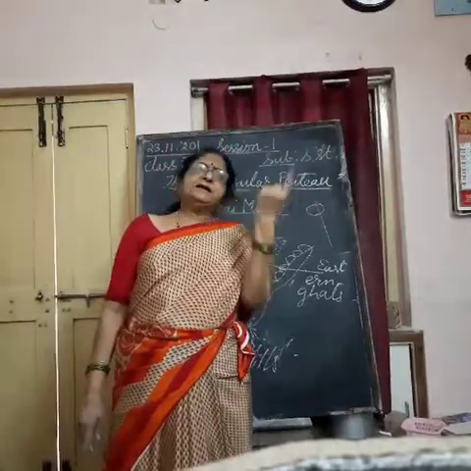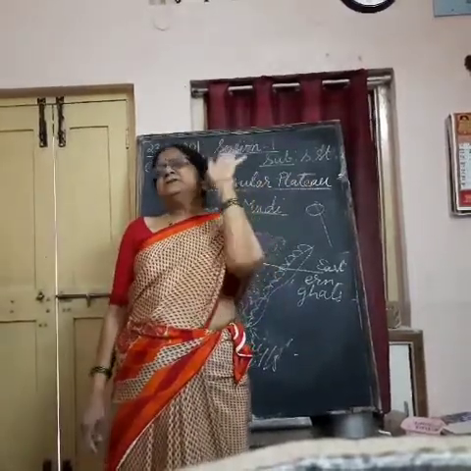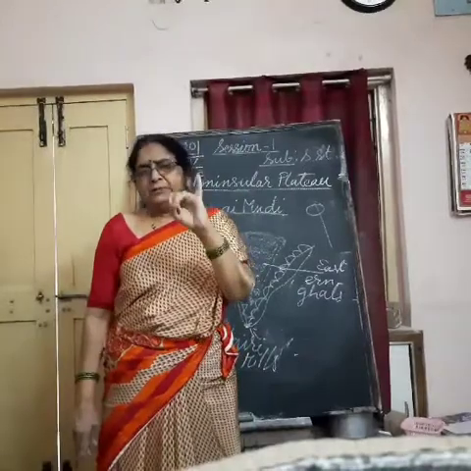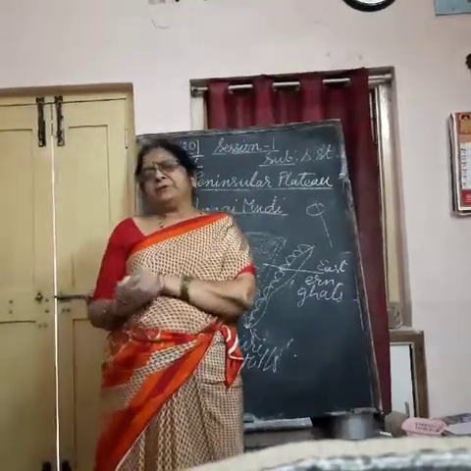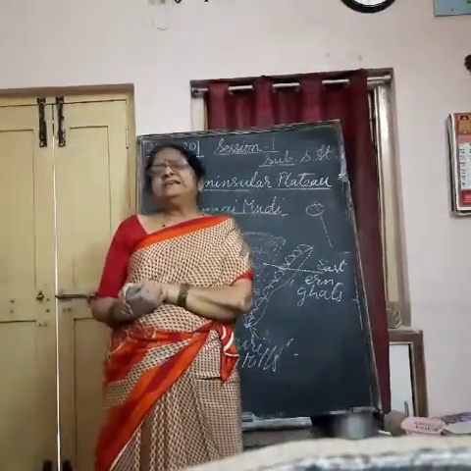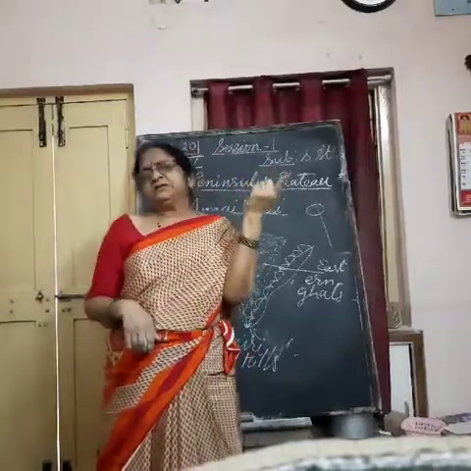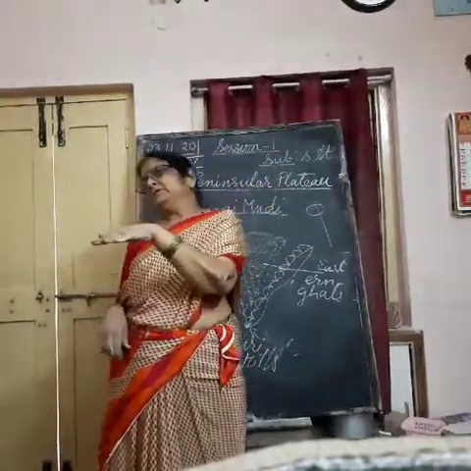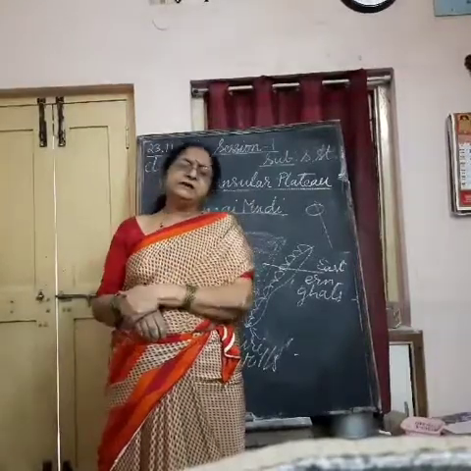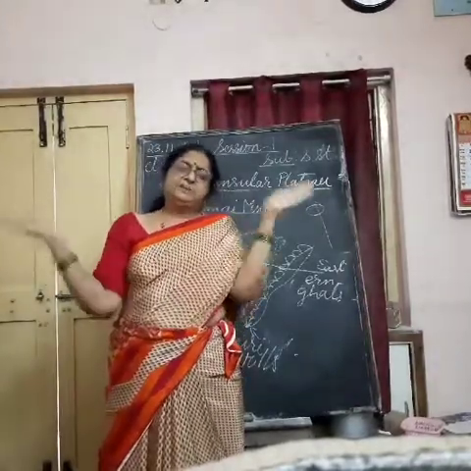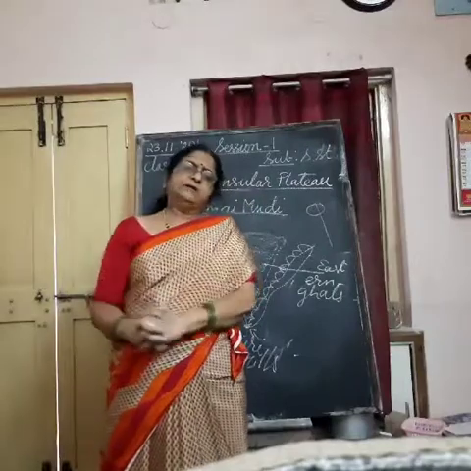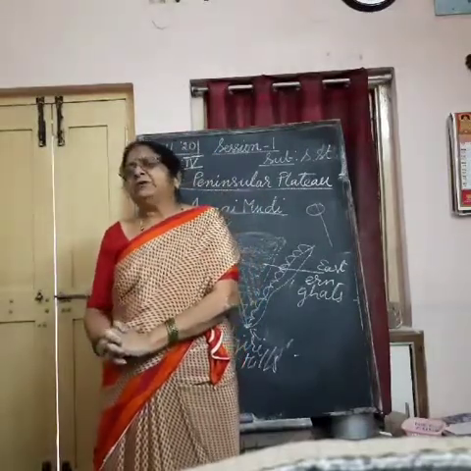Understand? The Central Highland has the plateaus called Malwa Plateau and Chota Nagpur Plateau. Malwa Plateau is surrounded by the hill ranges, Aravali Hills in the north and Vindhya Hills in the south. In between these two lies the Malwa Plateau.